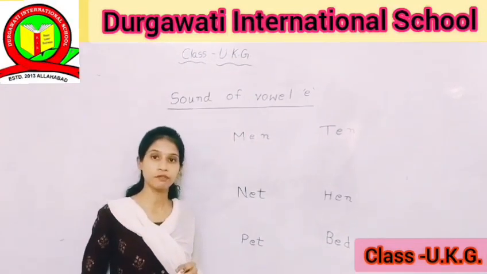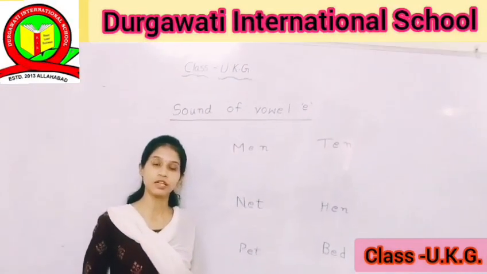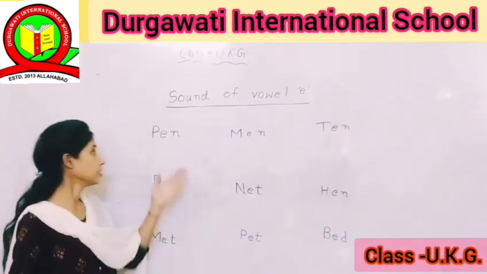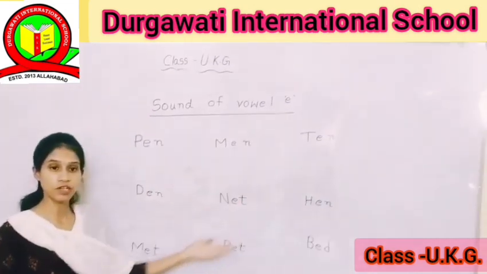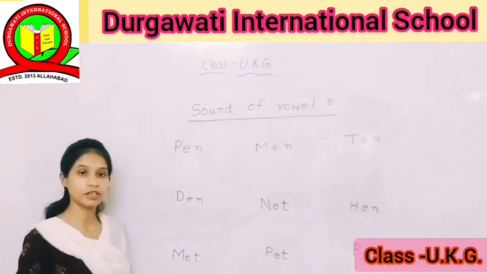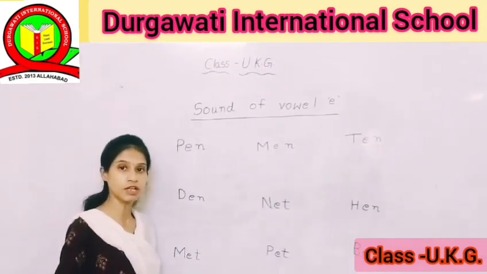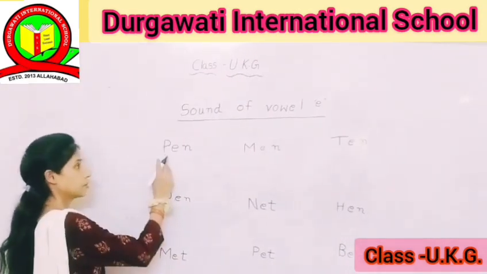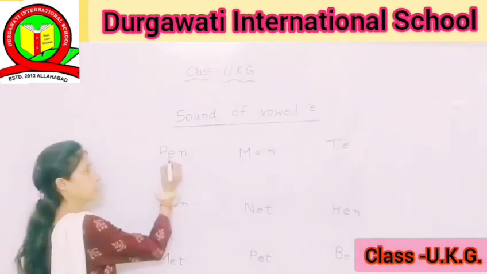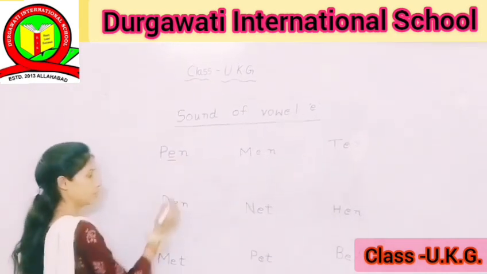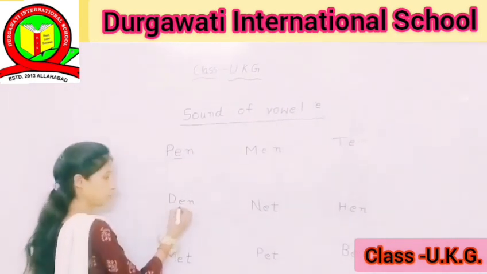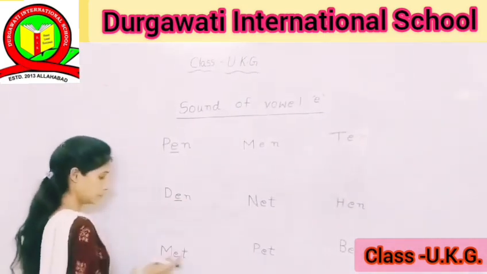So students, today we will learn the sound of vowel E. Okay. Here I write some vowel E words and we underline the vowel E. So let us start. P-E-N. E is a vowel, then underline. D-E-N, then underline the vowel E.